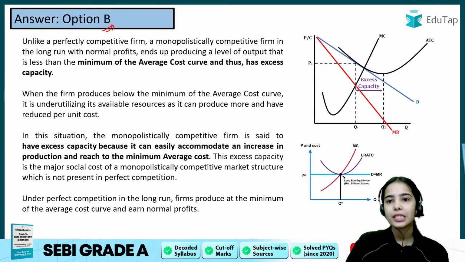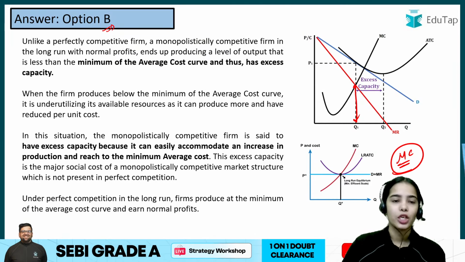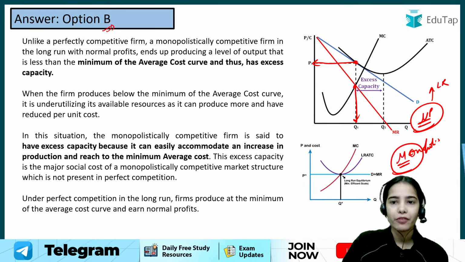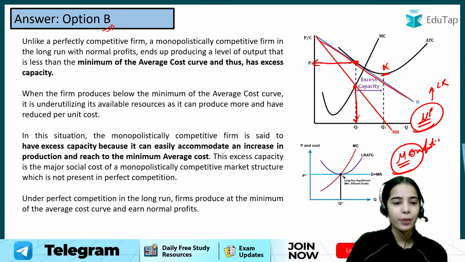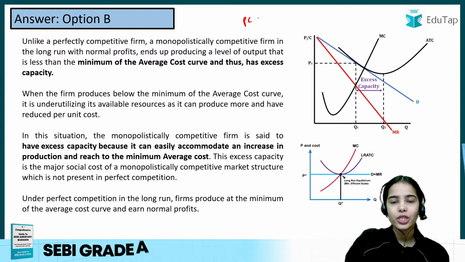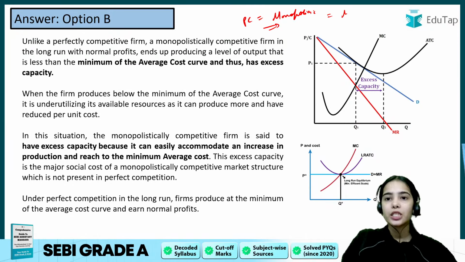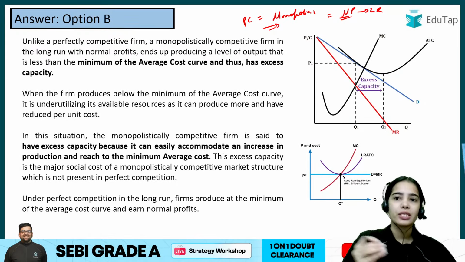And here you can see that at the equilibrium point, even in monopolistic competition, there are only normal profits that can be earned in the long run. Normal profits means here the average revenue is equal to the average cost. In both perfect competition and monopolistic competition, only normal profits can be earned in the long run because of the free entry and exit.